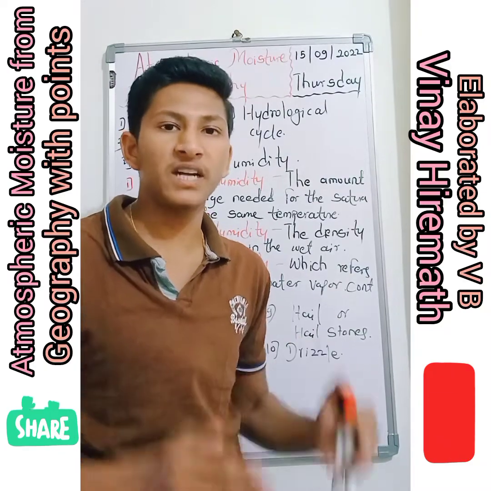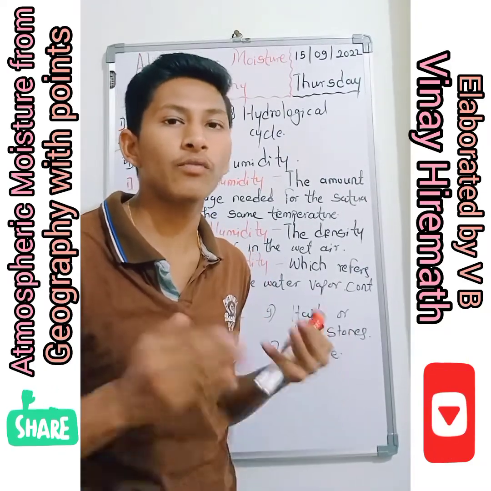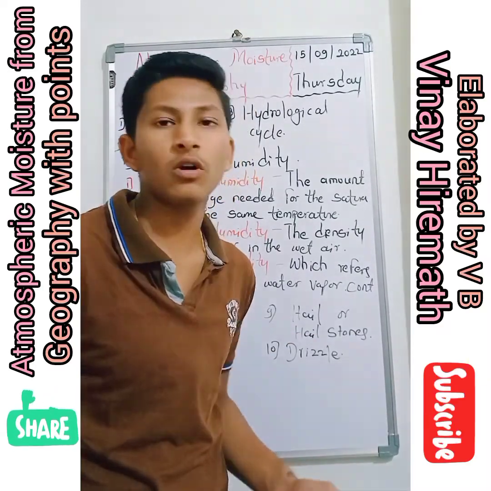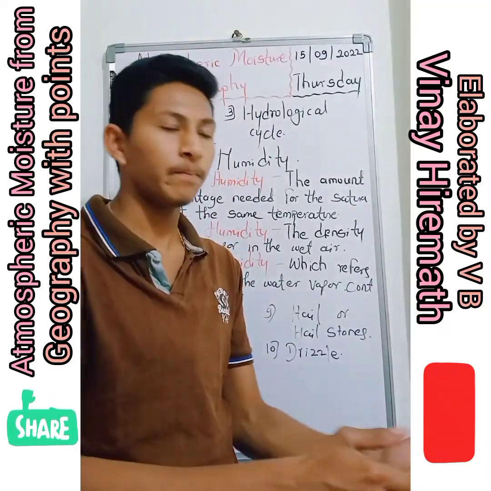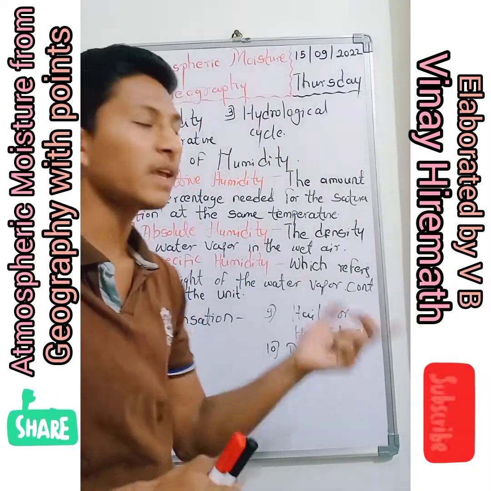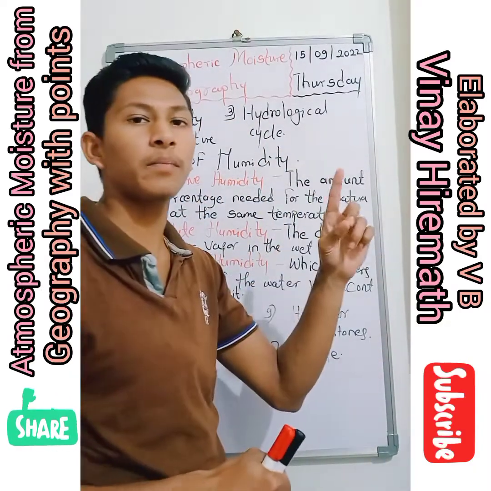Finally, due to precipitation, rainfall happens. Again that water flows into the sea or ocean, and the cycle continues, as it turns into water vapor due to temperature.